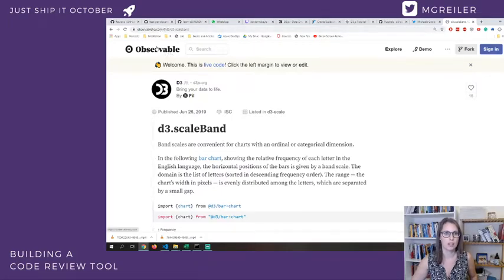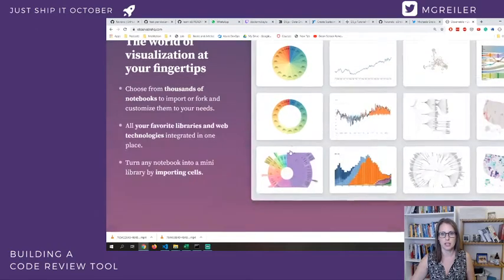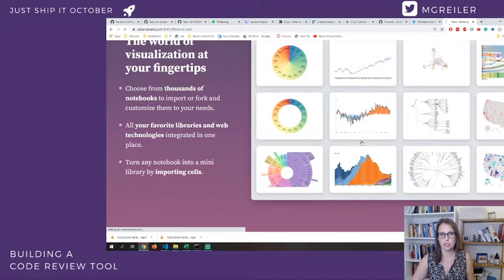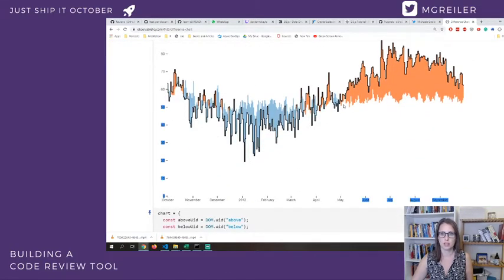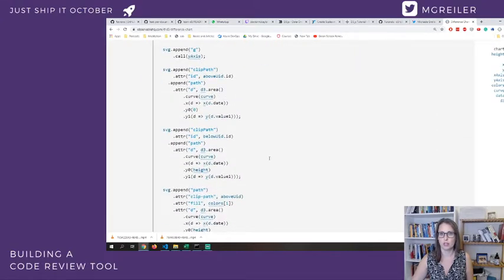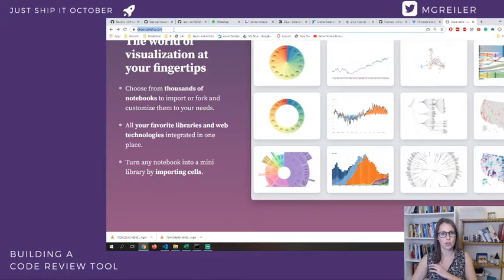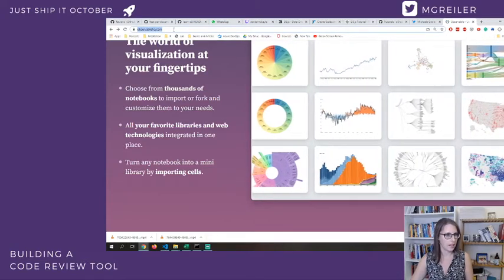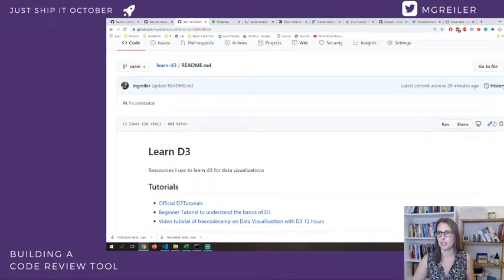If you go to the beginning, you have really cool visualizations. There are all kinds of visualizations that you can click on, and there is also the chart behind it, and then you can see how people generate this. So this is really powerful. I should link that also in my GitHub learning D3 thing.